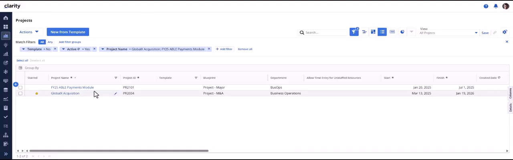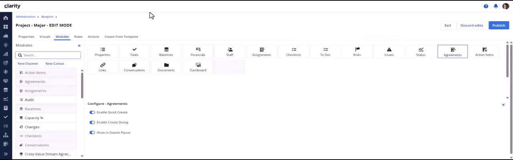This is because FY25 able payments module project is associated with the blueprint project major, and project major blueprint has agreements module configured with show in details flyout toggled on.